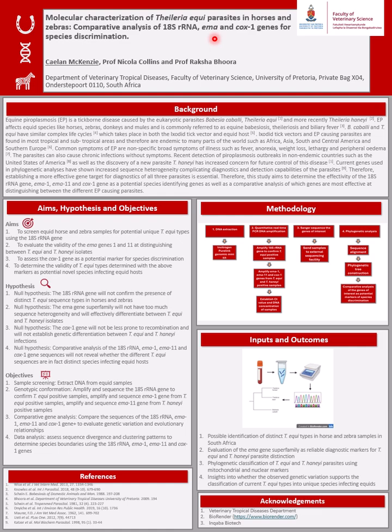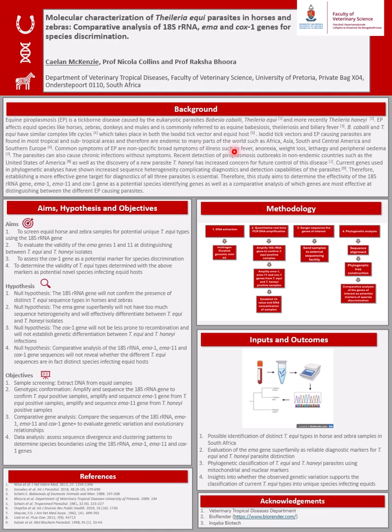Equine piroplasmosis is a blood tick-borne disease that is caused by the apicomplexan eukaryotic parasites Babesia caballi, Theileria equi, and more recently Theileria haneyi. Equine piroplasmosis is endemic to many parts of the world, such as Africa, Asia, South and Central America, as well as Southern Europe. It has common symptoms that are nonspecific, such as fever, anorexia, weight loss, and lethargy, which has resulted in complications in diagnostics.